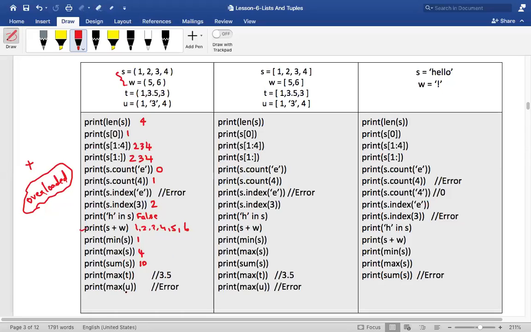Now, max of U. How do you calculate the max of U? I will not be able to find which is the maximum because there is a string involved over here. That will actually give you an error, because a string and an integer cannot be compared. That is why it gives you an error.